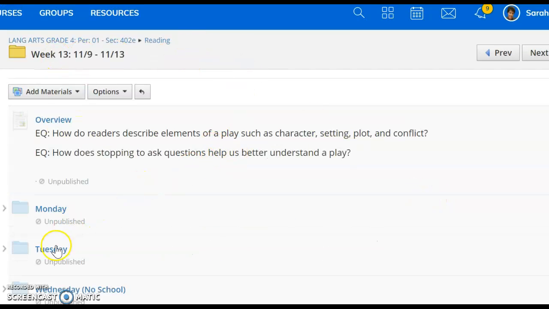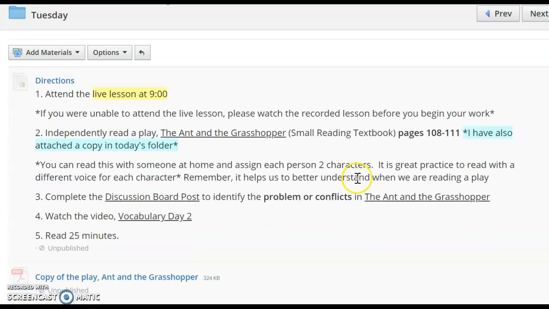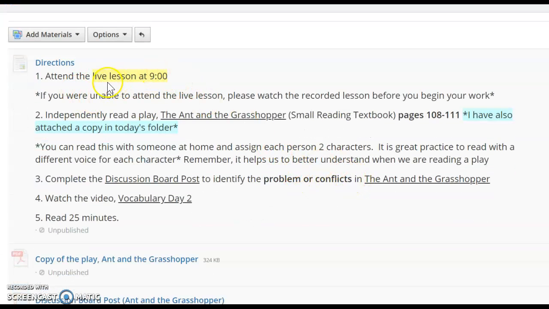Let's take a look at Tuesday's folder. So on Tuesday, if you cannot attend the live lesson, I really would like for you to please preview those recorded lessons before you start your work. During our live lesson, we're going to focus on that play, Glūs kābé, An Old Man Winter. But after that lesson, then you are going to independently read, it's a very short play.